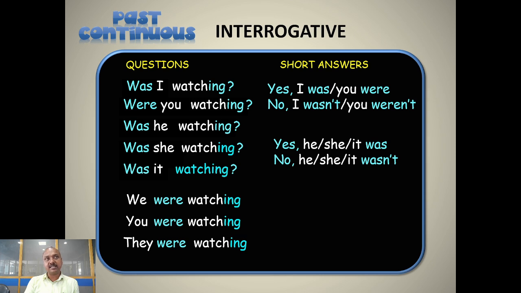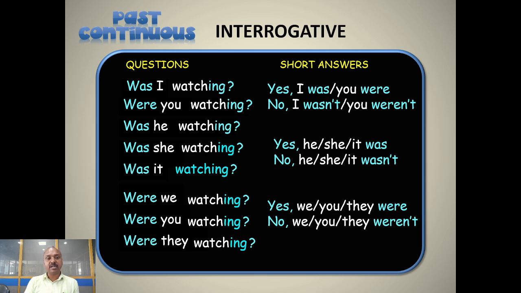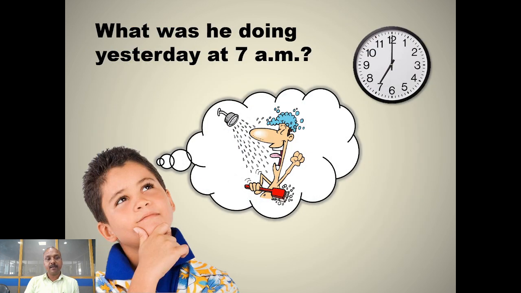Either you can say yes or no for this yes or no type question. Were we watching? Were you watching? Were they watching? In all these sentences, we have just moved the auxiliary in front of the subject to make it verbal question, interrogative.